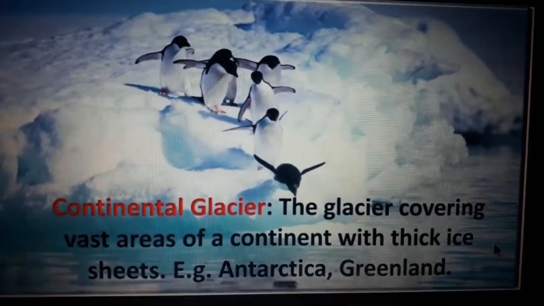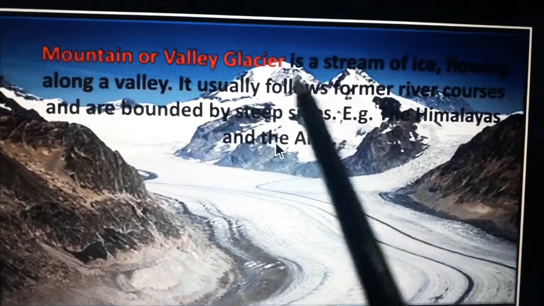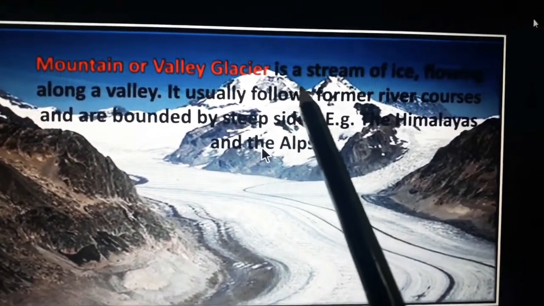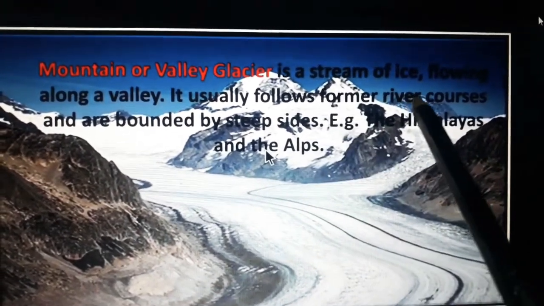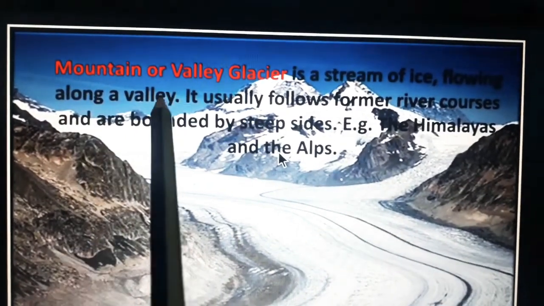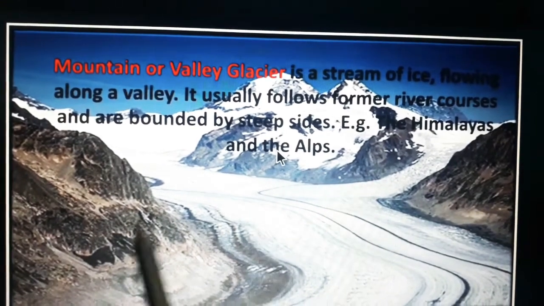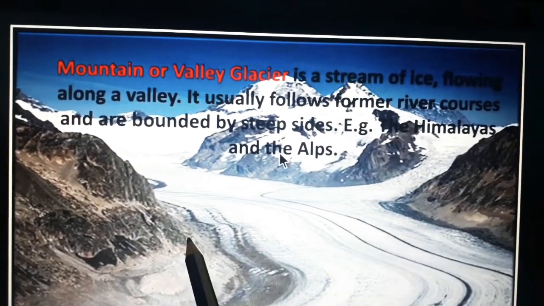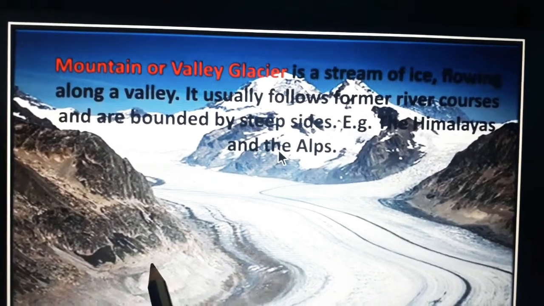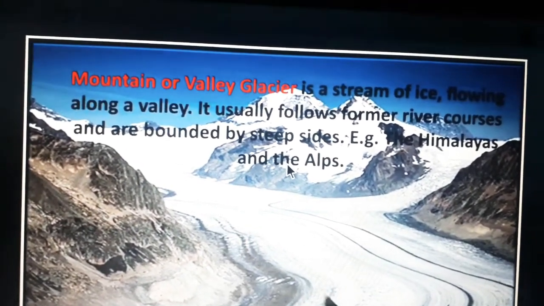Next we will see the mountain or valley glacier. It is a stream of ice flowing along a valley. Look at the picture, students. It's bounded by steep sides, like a river coursing along the valley.